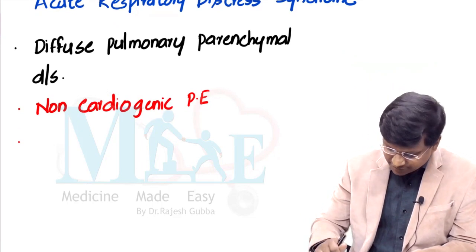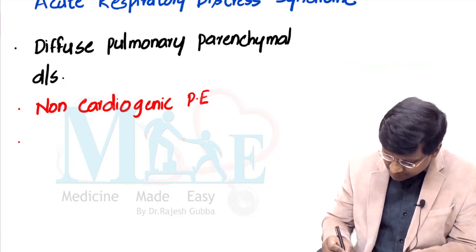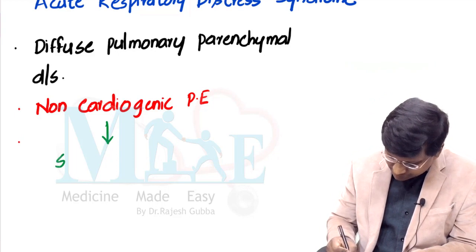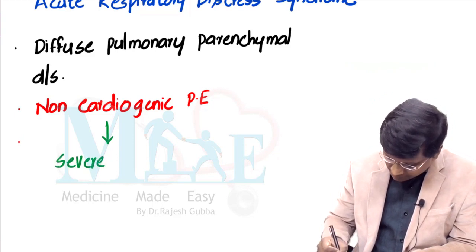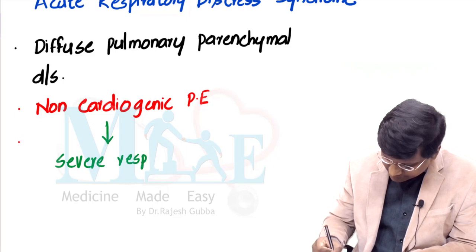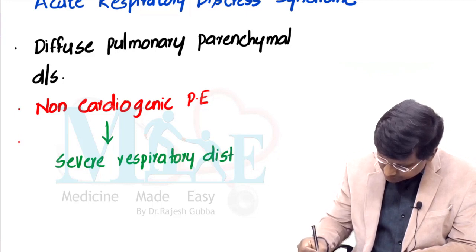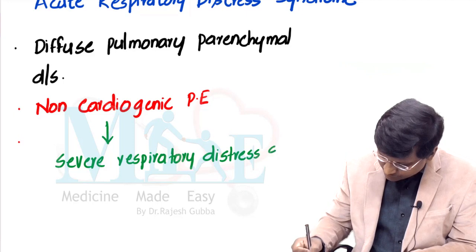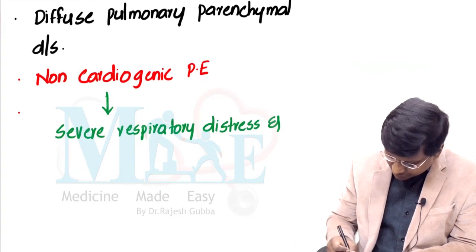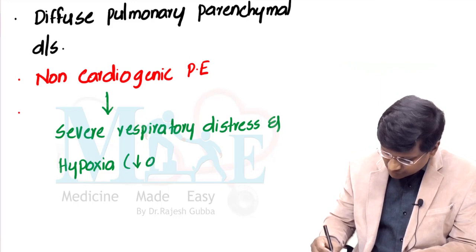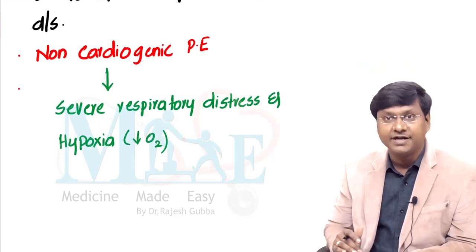So because of this non-cardiogenic pulmonary edema, these individuals will have severe respiratory distress, and along with the severe respiratory distress, these individuals will also have hypoxia, which is nothing but decrease in the oxygen concentration within the blood.